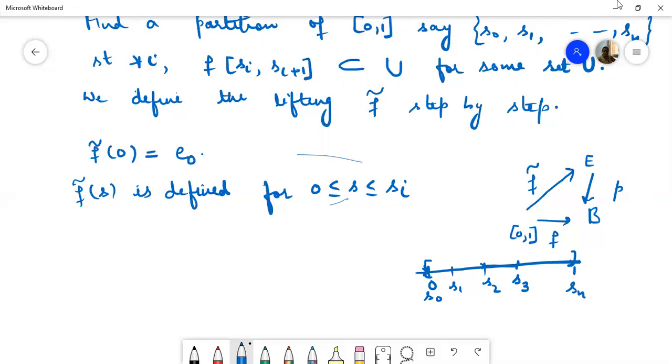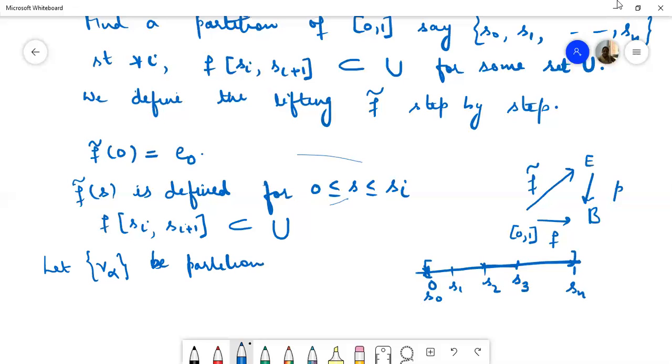So we know that F of [Si, Si+1], because of the Lebesgue number lemma, is contained in some open set U, and this U is evenly covered by P. So let us take V alpha to be a partition of P inverse U into slices, which means P inverse U is equal to the union of V alpha.